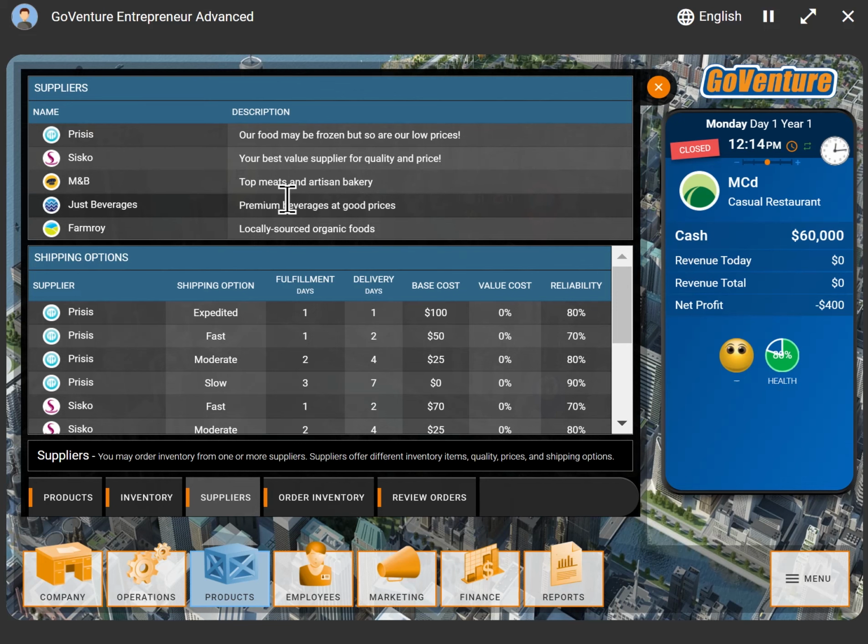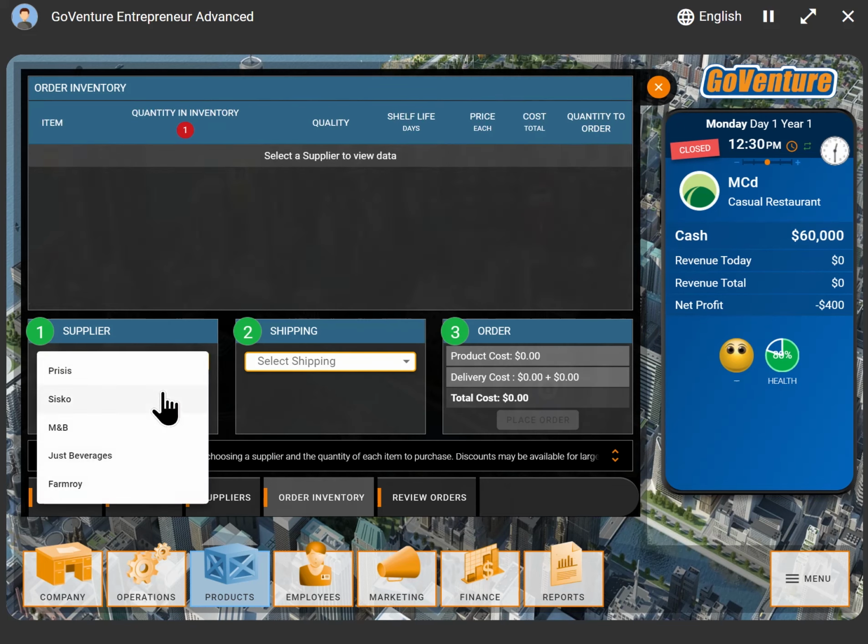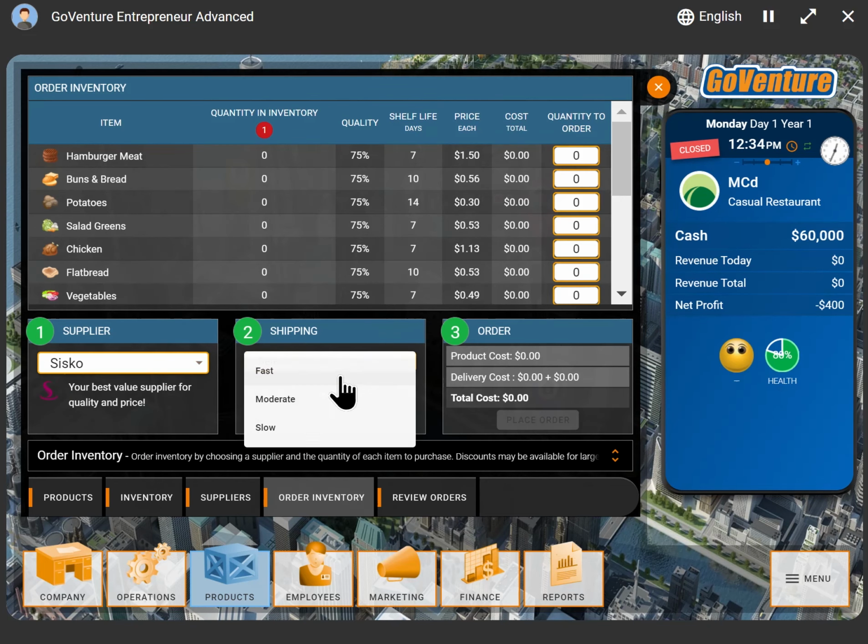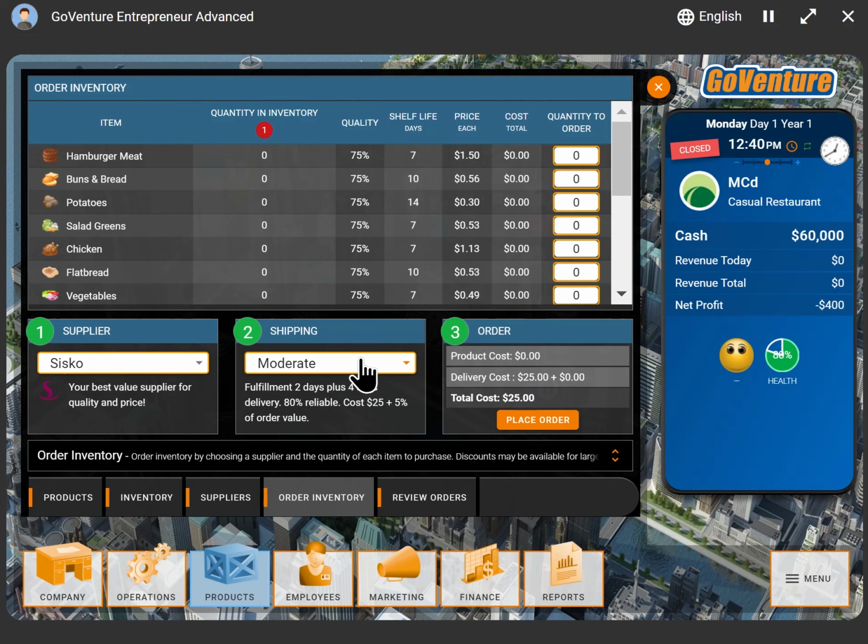And so I can individually choose where I want my business to be. Once I order inventory, so not only choose a supplier and quantities, but also shipping, because the inventory doesn't arrive immediately. It actually takes some time. So I've got to schedule all that and manage my time properly.